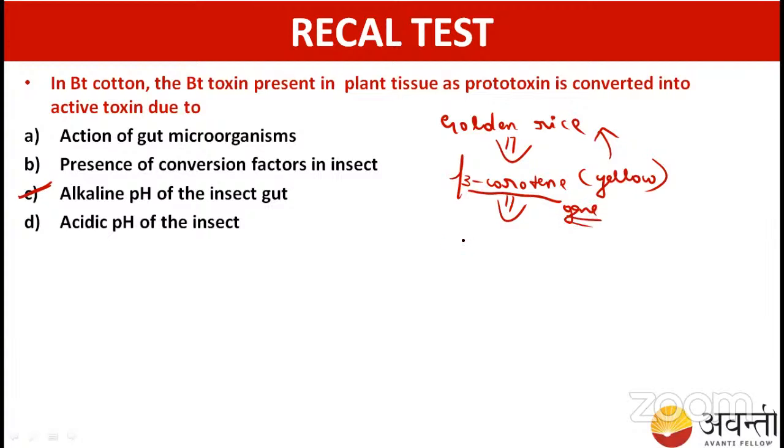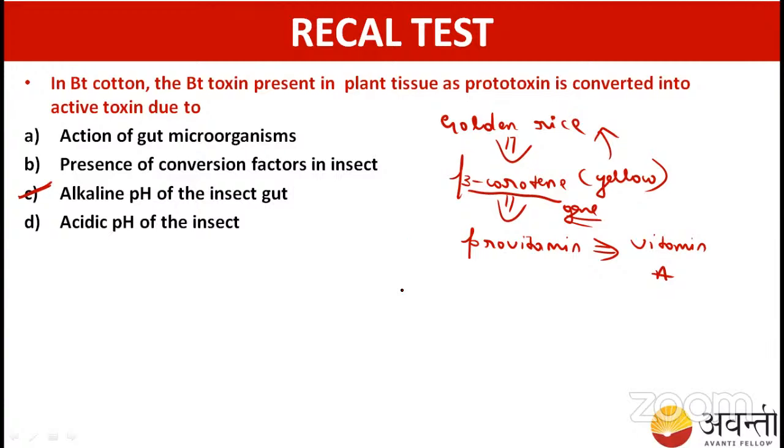Then it is going to give the provitamin, and that provitamin is vitamin A. You know that. So what is the deficiency of vitamin A, student?